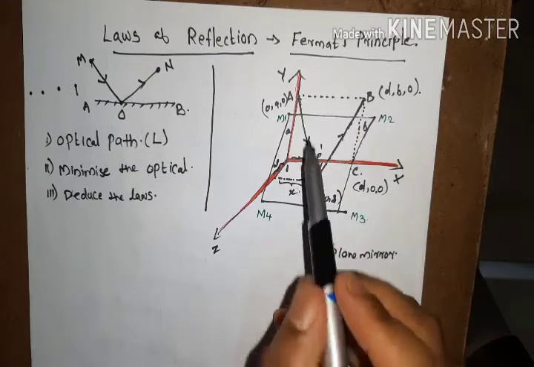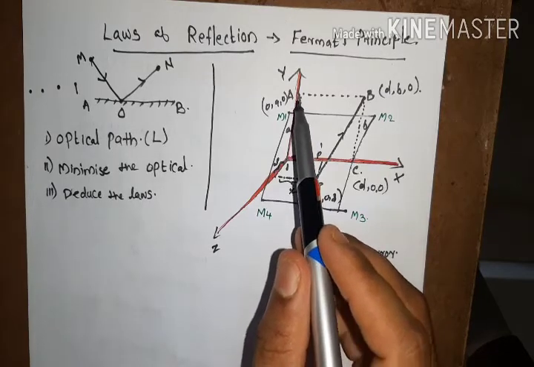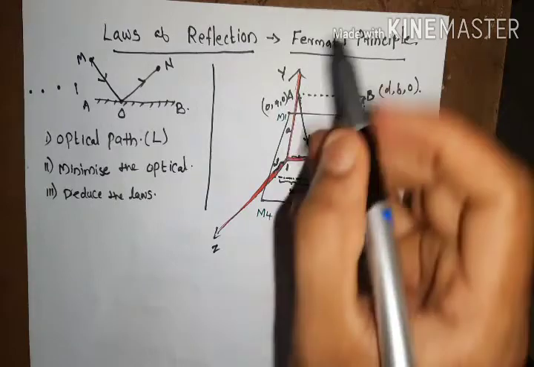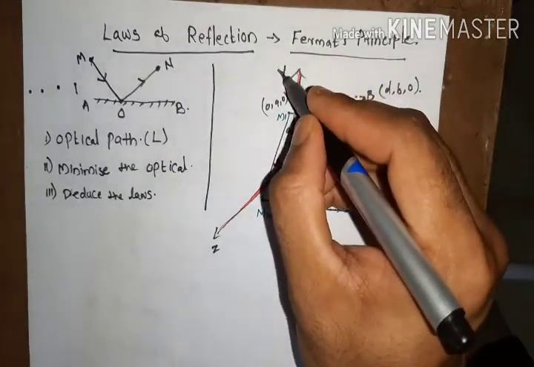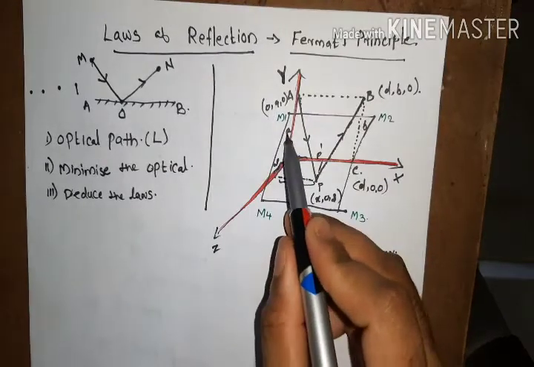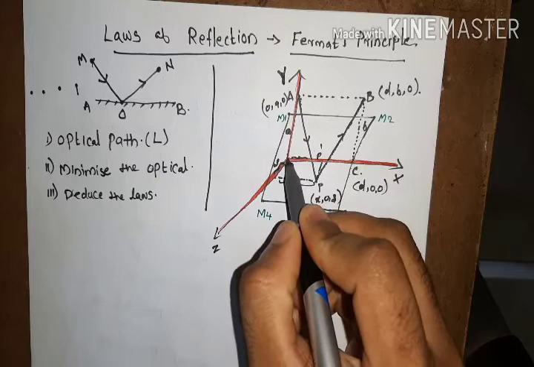Now let us consider this incident point, or the originating point of the light ray, at point A. This point A is situated on the y axis. We are considering this point is situated on the y axis at a distance a from the origin.